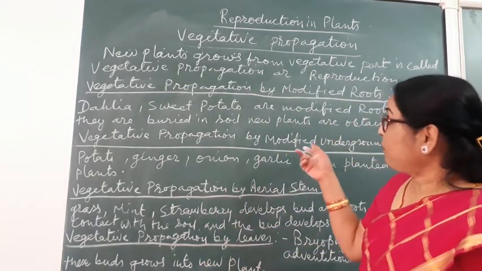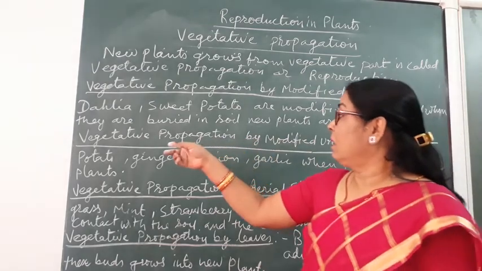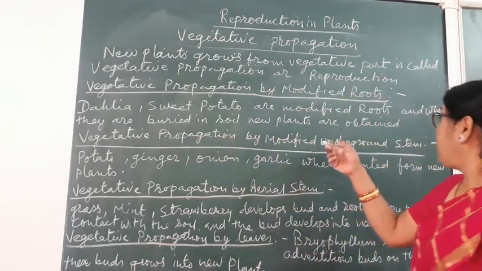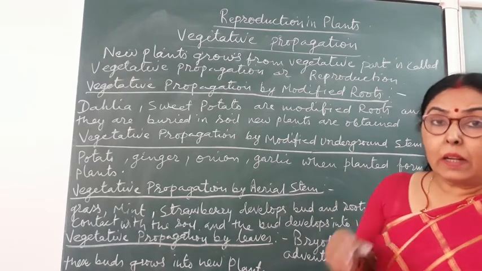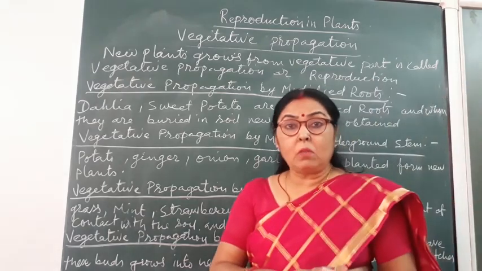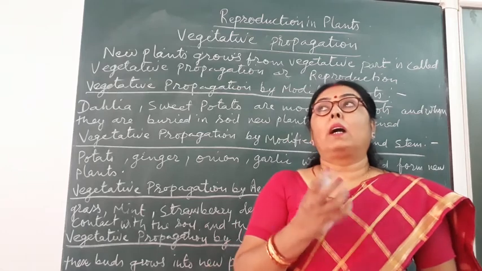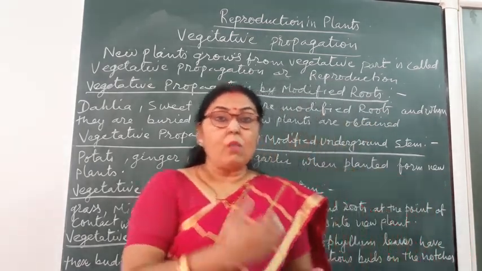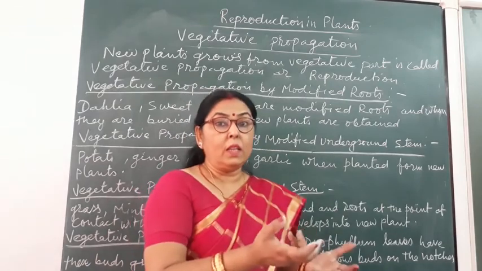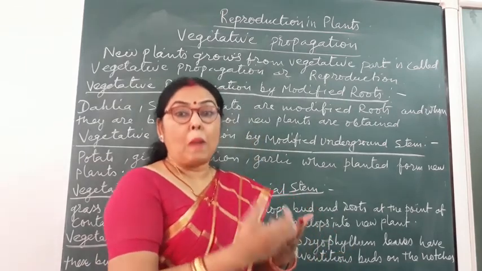And the second one is from underground modified stems. Underground modified stems also store food in them for the next year of the plant.